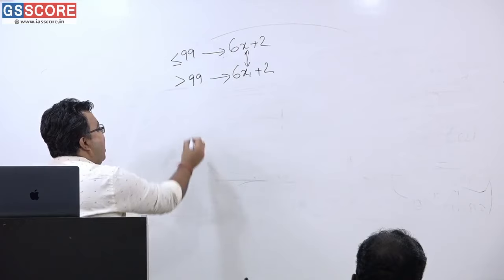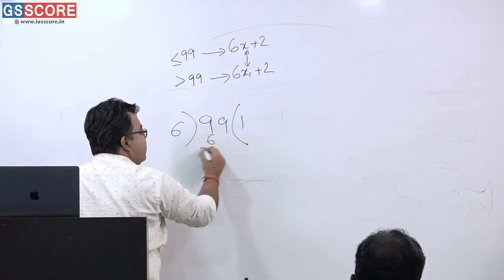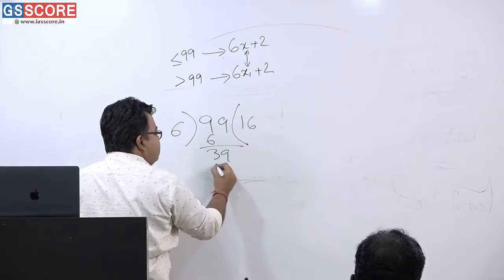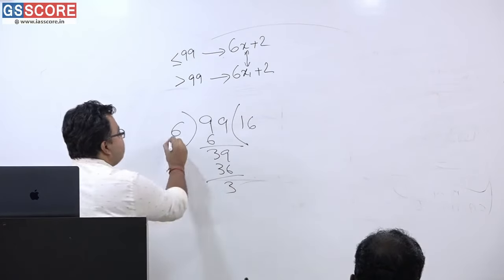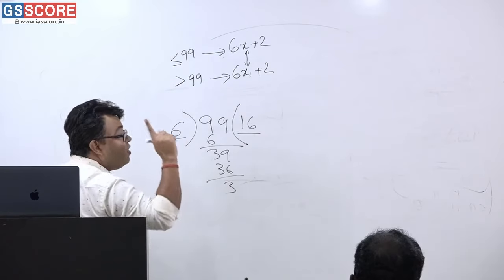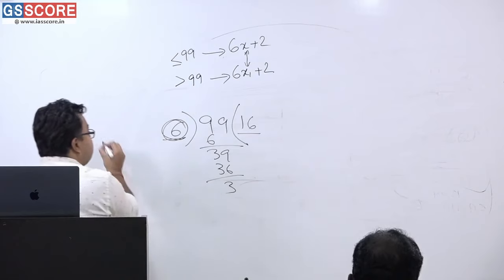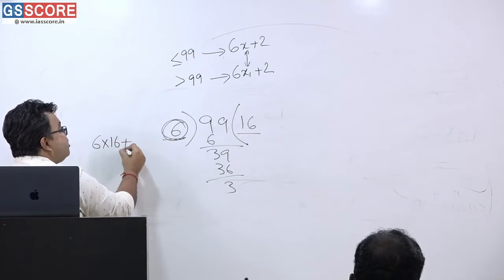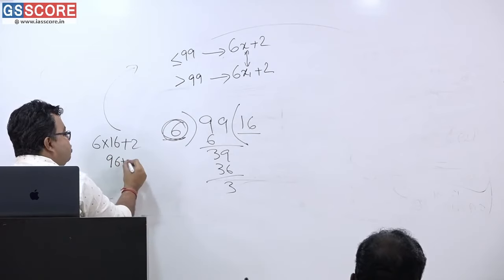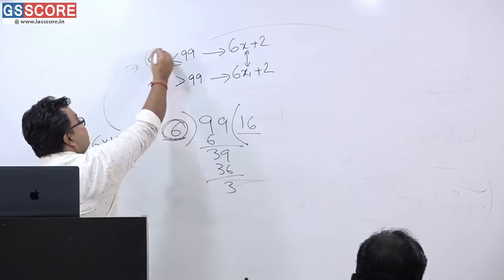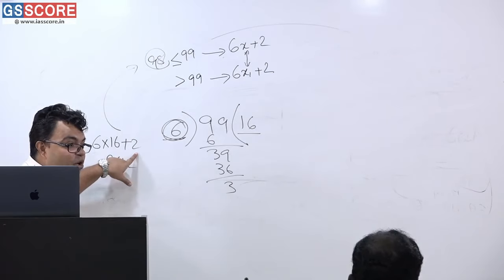Please understand. I have taken 99, divided it by 6, and you are getting 16 as quotient. 6 times 16 is 96. So 3 is the remainder. So you can eventually tell, sir, 6 into 16 is the first such number which is divisible by 6. Am I correct or not? So 6 into 16 plus 2 is the first such number. What is that? 96 plus 2, 98 is the first number which when divided by 6 gives 2 as a remainder.